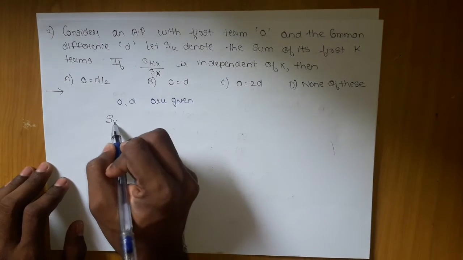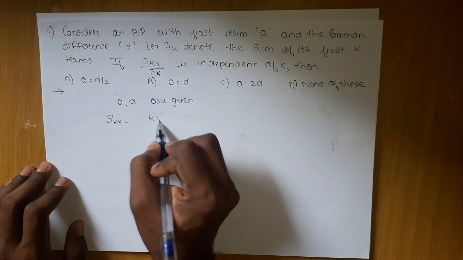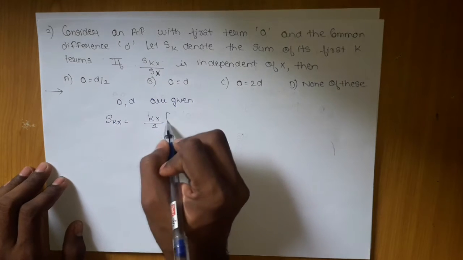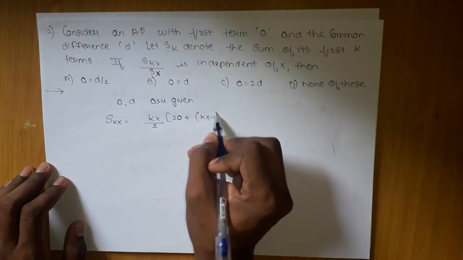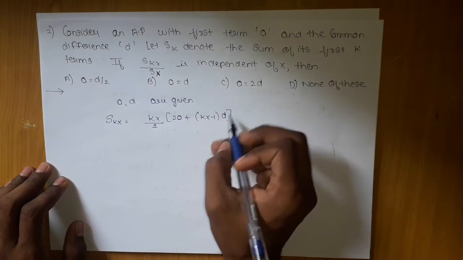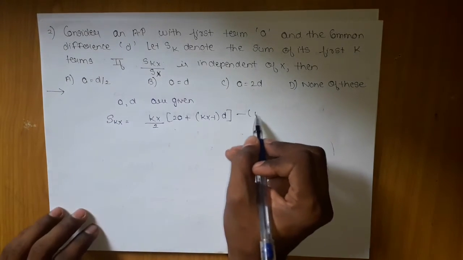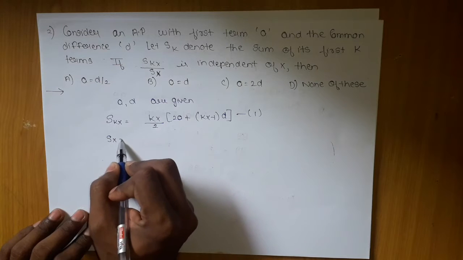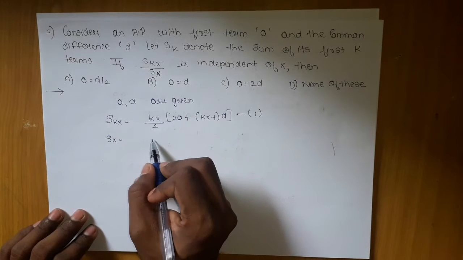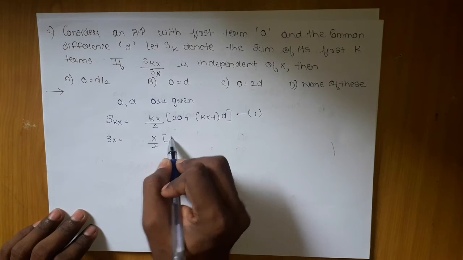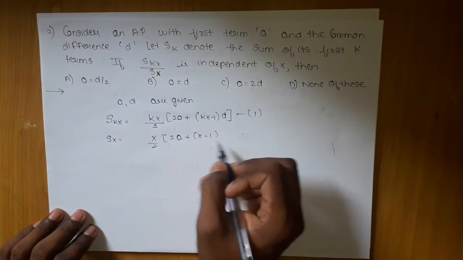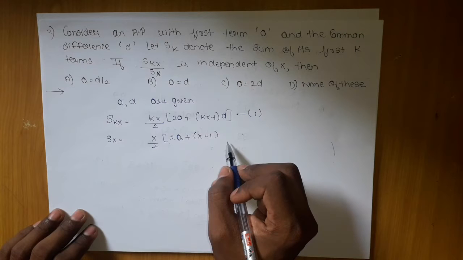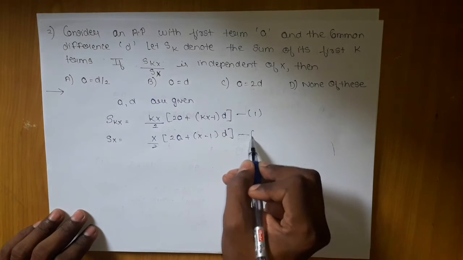Can I get Skx? Yes, kx upon 2 times 2A plus kx minus 1 into D. This is my one thing. What is my Sx? It will be nothing but x by 2 bracket 2A plus x minus 1 into D. I will call it as 2.